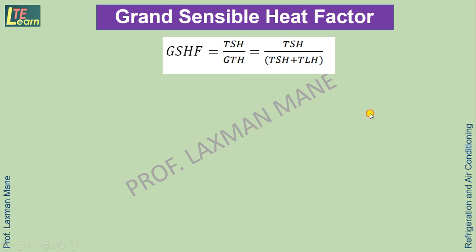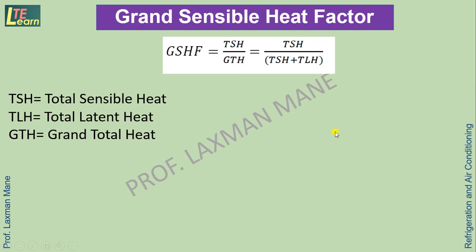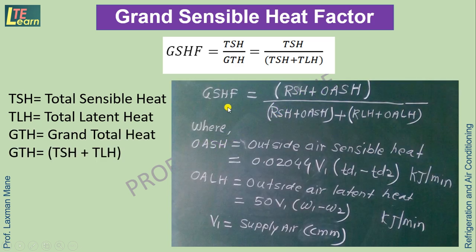It is further clarified as follows: grand sensible heat factor will be equal to TSH, meaning total sensible heat, which can be written as the summation of room sensible heat and outside air sensible heat, divided by GTH, which has two parts, TSH and TLH.